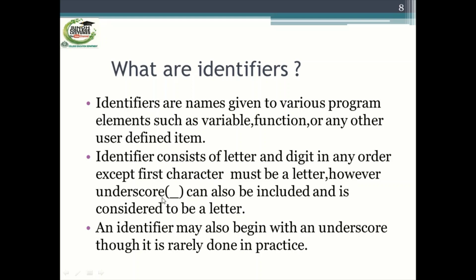However, underscore can also be included and is considered to be a letter. An identifier may also begin with an underscore, though it is rarely done in practice.